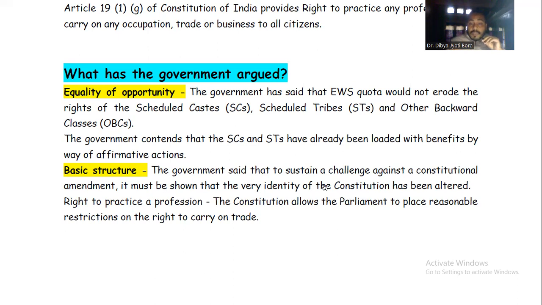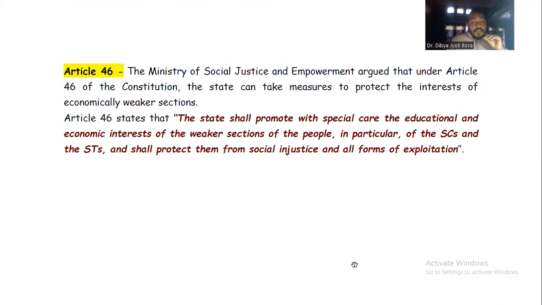The government said that to sustain a challenge against a constitutional amendment, it must be shown that the very identity of the Constitution has been altered. Right to practice a profession: the Constitution allows Parliament to place reasonable restrictions on the right to carry on trade. Article 46: the Ministry of Social Justice and Empowerment argued that under Article 46 of the Constitution, the state can take measures to protect the interests of the weaker sections.